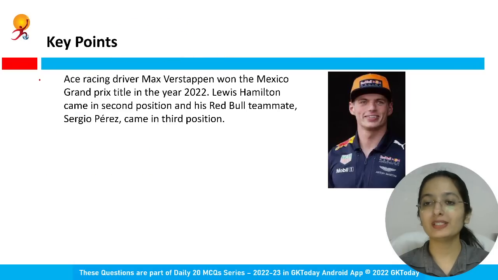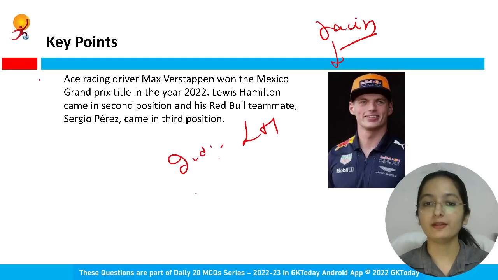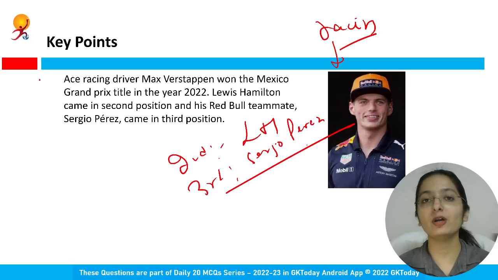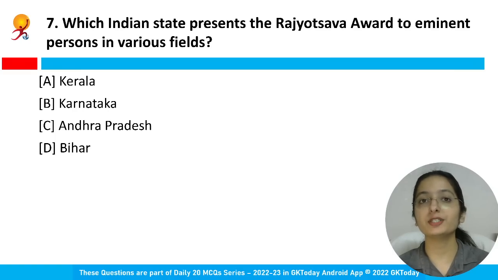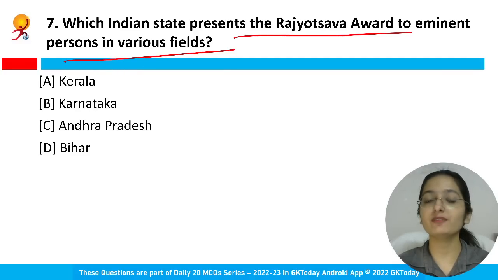So here you can see the picture. Max Verstappen, which sport the personality is related to? Racing driver who won the Mexico Grand Prix title. Second position is by Lewis Hamilton. Third by Sergio Perez. So do remember they all are basically associated with which sport? Racing.